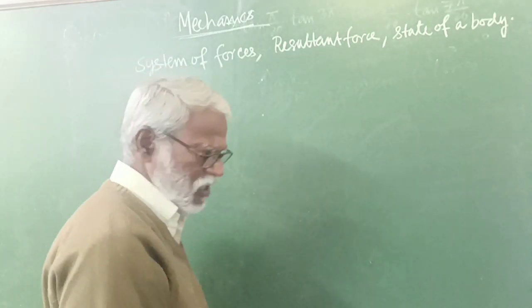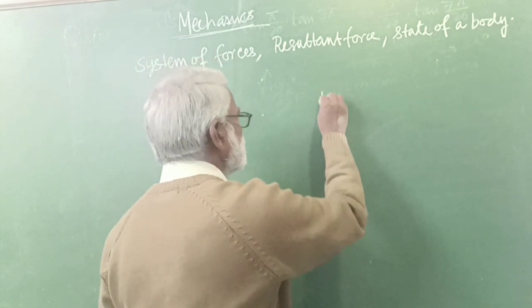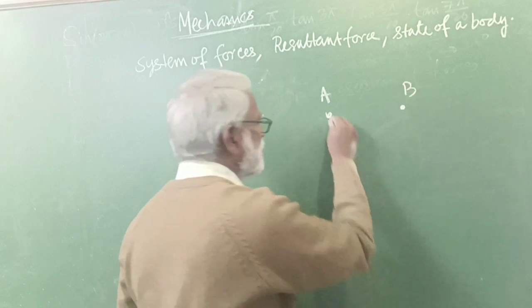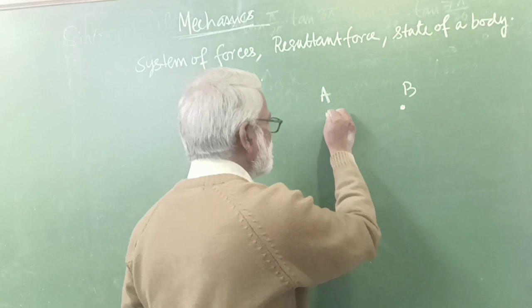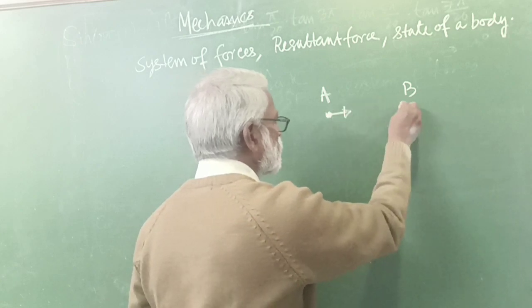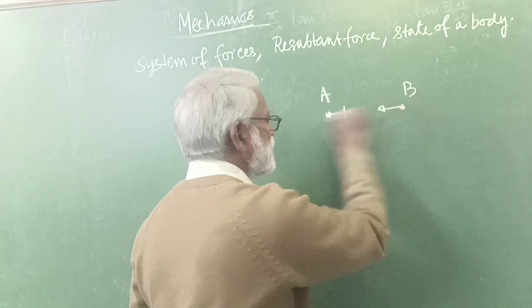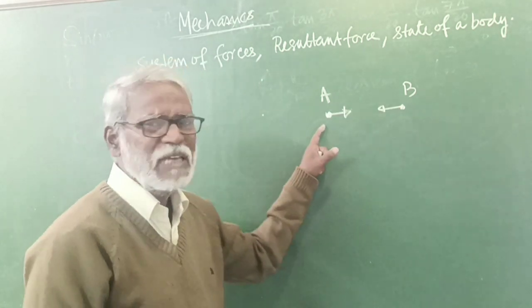And let us move to the two particle system. Suppose this is your particle A and this is your particle B, and A has an attractive force towards B by B, and B also has one attractive force on it towards A. You see, how many forces are acting on A?